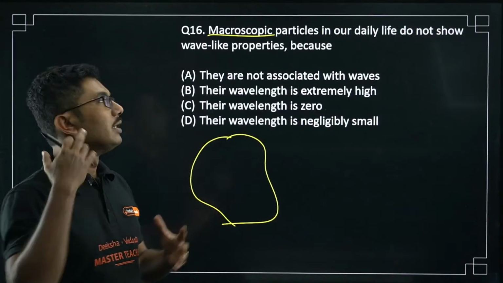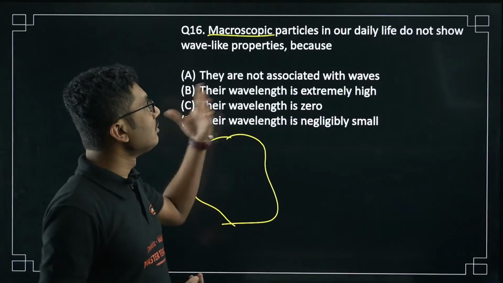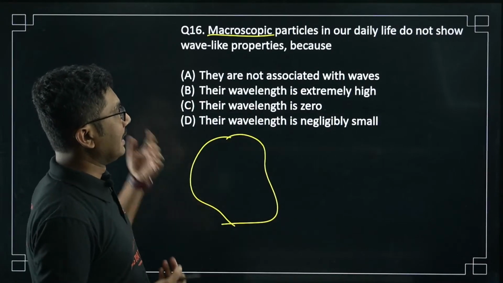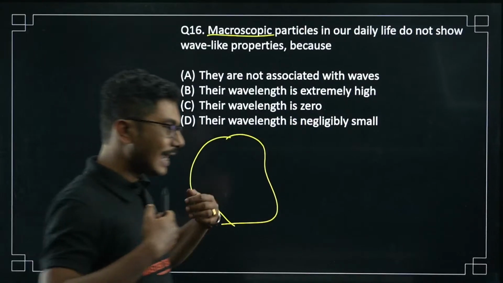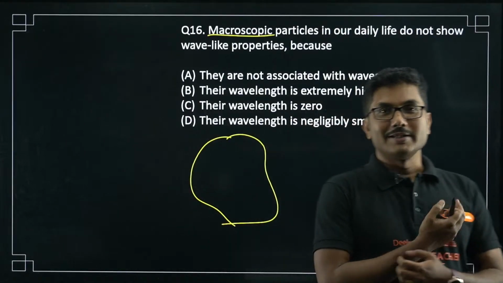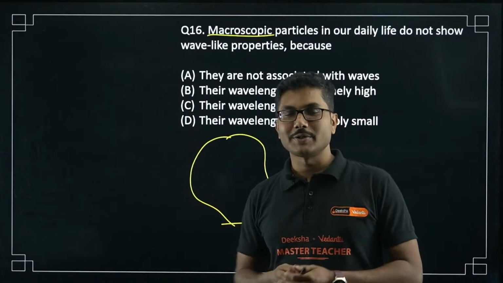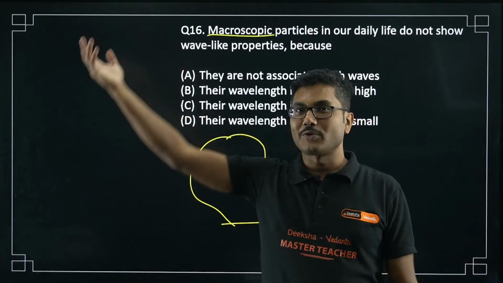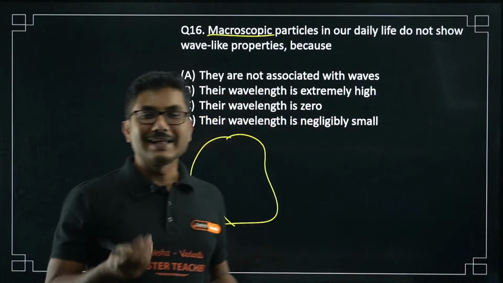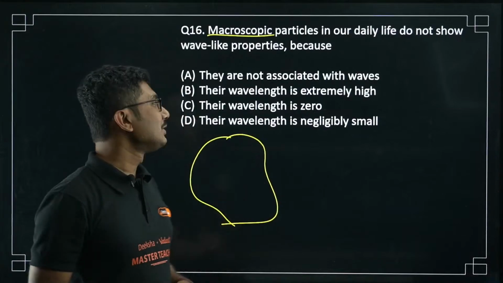Macro means big. Macroscopic particles do not show any wave-like properties. Maybe you have seen in science fiction people becoming light waves and traveling from one place to another, but in reality that is not possible. Why so?